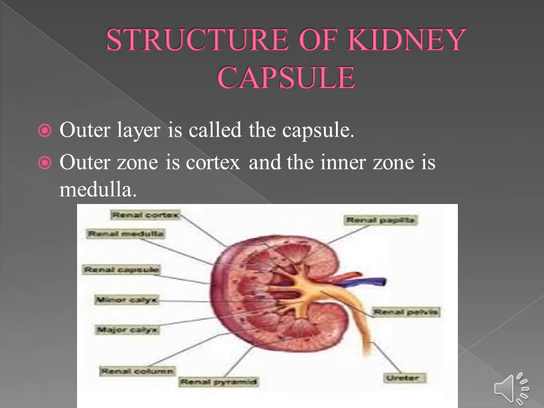Now let's move on to the next topic, structure of kidney. The structure of the kidney is explained below. The first one is the capsule. The outer layer is called the capsule. Inside the kidney there are two zones. The outer zone is the cortex and the inner zone is the medulla. The cortex extends in between the medullary pyramids as renal columns called columns of Bertin.